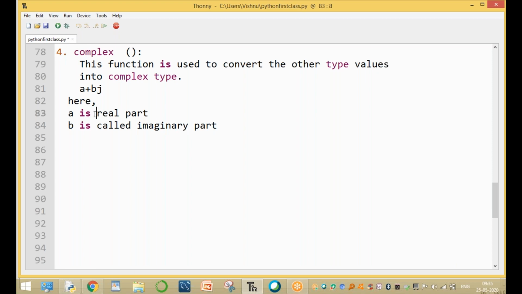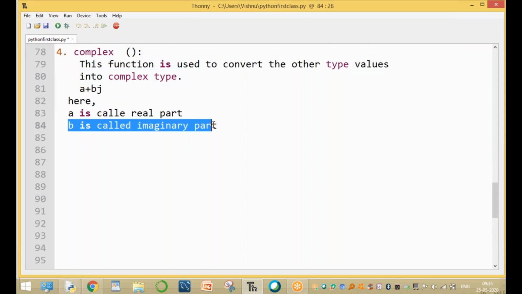a is the real part, which can be a float type or integer type, and b is the imaginary part. This function is used to convert any other type values to complex type. We can pass two arguments, or you can pass only one argument, in which case the b value is always 0.